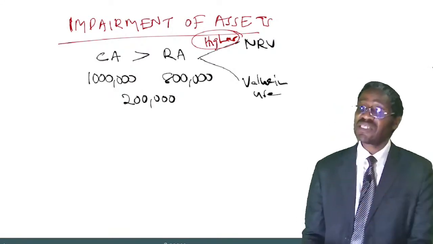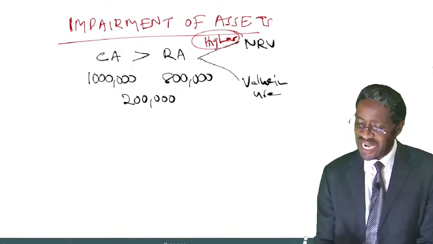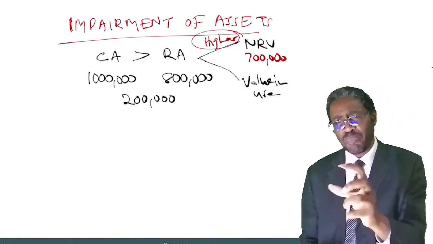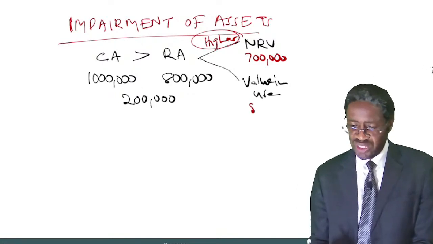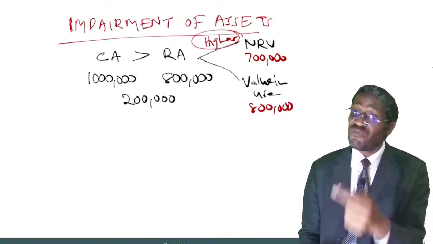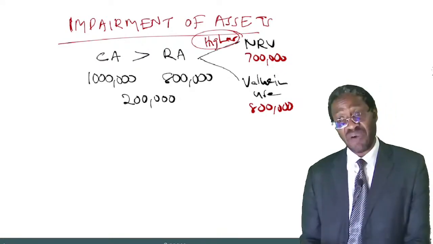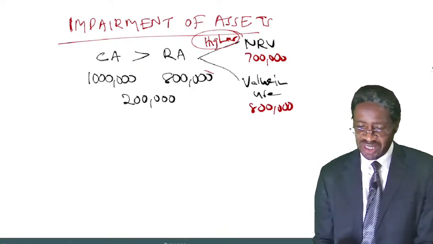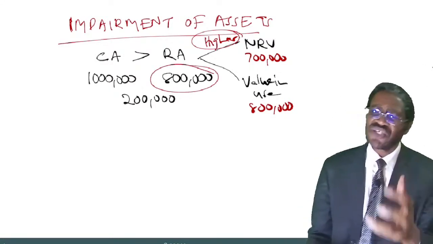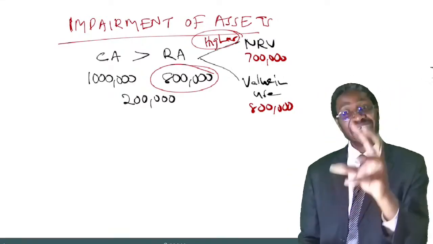Let us assume that you computed the net realizable value and got 700,000, and when you computed the value in use, you got 800,000. Whichever is higher is the recoverable amount, which in our case is 800,000.